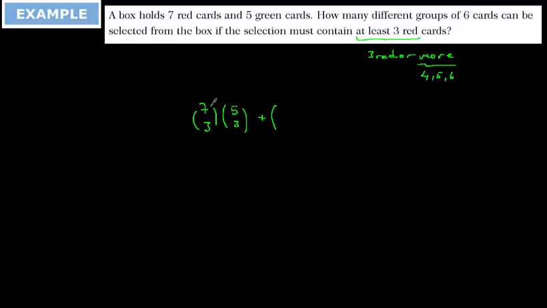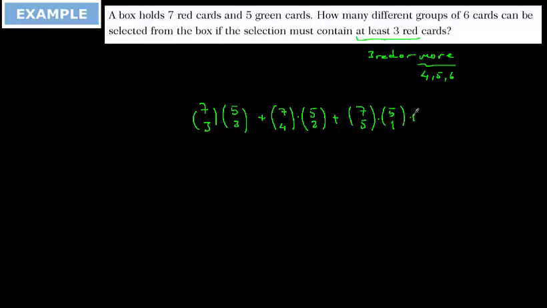Now I select 3 red cards. Now it says more. More means 4. 7 with 4 can be, and if I choose 4 from 7, from 5 I have to choose 2 only because totally 6 cards is going to be. Then 7 with 5 and 5 with 1.